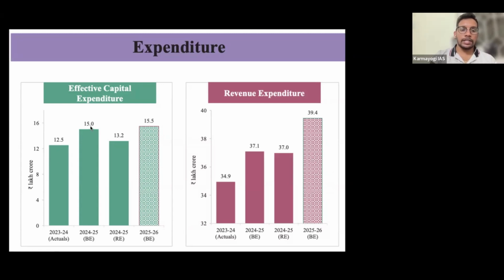You can see the trend. It has increased and then decreased. So there is no consistent trend. They may ask you whether the effective capital expenditure of the central government is consistently declining or increasing. So there is no consistency, there is increase and decrease. Okay. Now revenue expenditure. Revenue expenditure means paying salaries, one-way payments done by the government. Now the plan is 39.4 lakh crores government wants to spend on revenue expenditure. And this is a slight increase, but here there is a decrease. This is a revised estimate, so it may increase after 2 more months. So this is the trend in revenue expenditure.